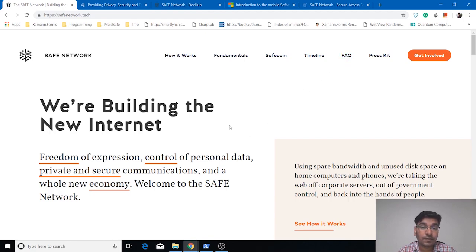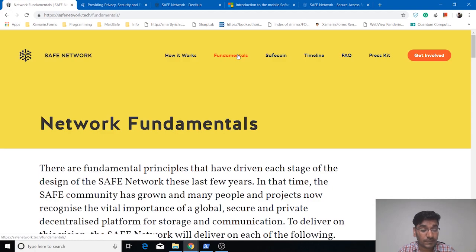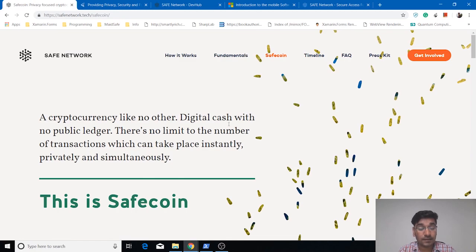On safenetwork.tech you can find different sections related to the Safe network, like the basic working of the Safe network and the fundamentals of the Safe network. The fundamentals are like basic principles which we keep in mind when designing and developing the Safe network. And SafeCoin is a cryptocurrency which is currently not released, and hopefully you will be able to use